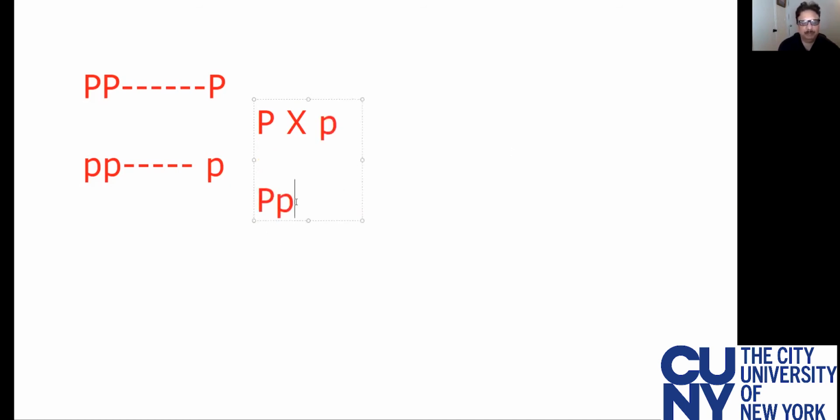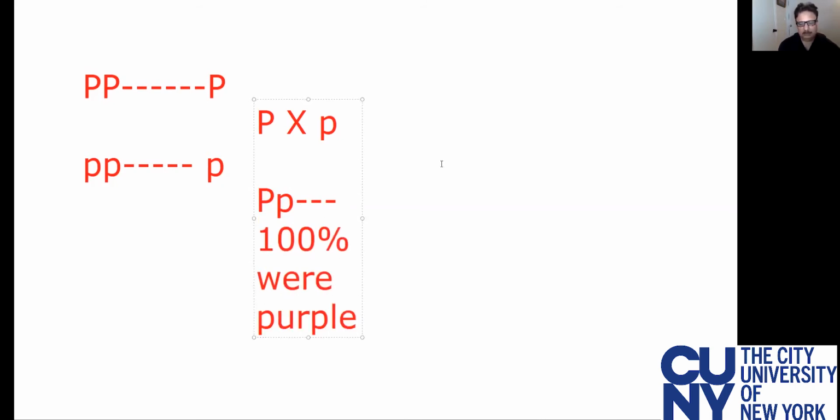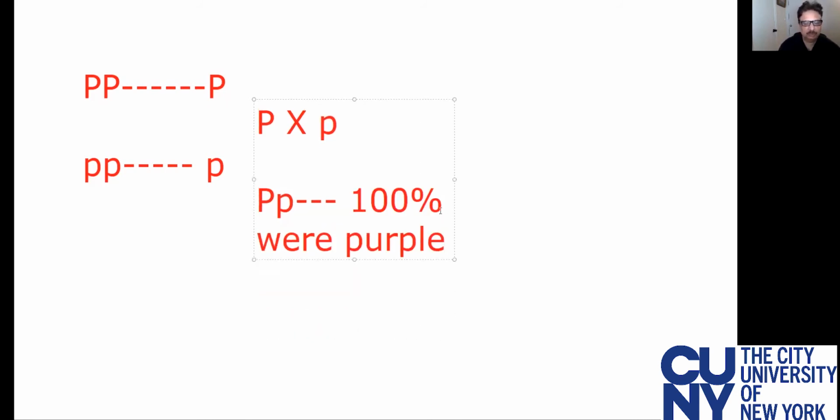Now here, Mendel expected that this one should be either 50% white or 50% purple or in between, but he got very alarmed because this one, heterozygous, 100% of them were purple. Right? So he got confused that maybe something is there.